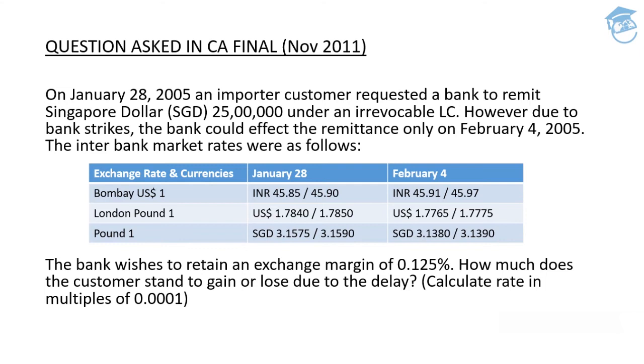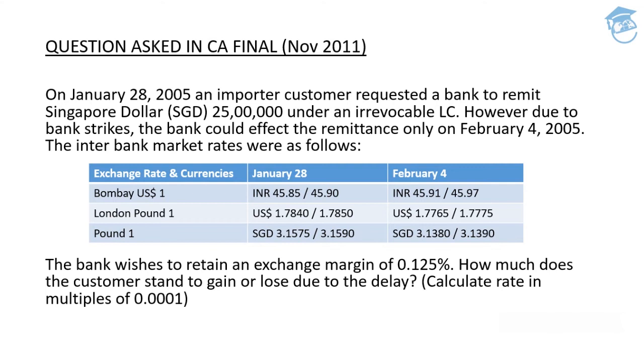Now, after obtaining the pound, the third quote made available to us in the question is 1 sterling pound is equivalent to Singapore dollar 3.1575 bid and 3.1590 ask. Since you've got pound in your hand and the base currency is also pound, you need to sell the pounds. You can't say that I need to buy the Singapore dollars. The mindset will be that you need to sell the pound. So the bank will say I can buy the pound but only at a lower price, the cheaper one.